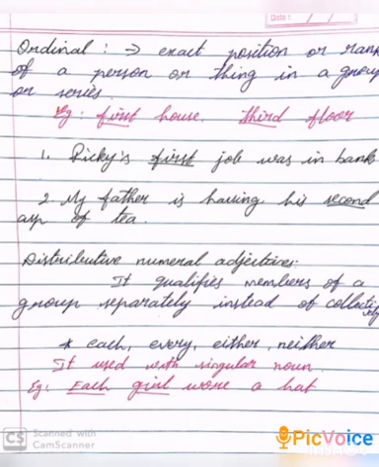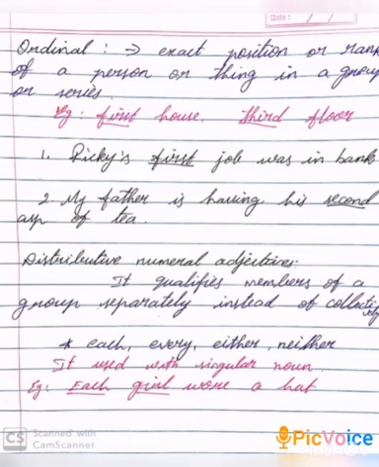Next one, distributive numeral adjectives. An adjective that qualifies members of a group separately instead of collectively is called a distributive adjective. Example: each, every, either, neither are distributive adjectives.